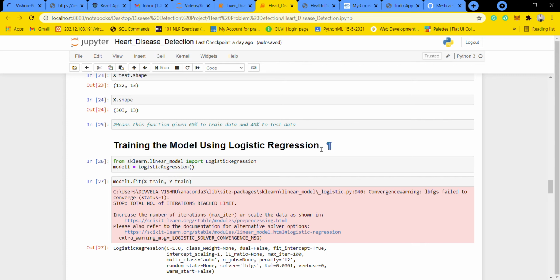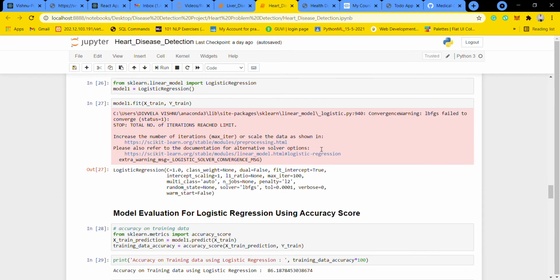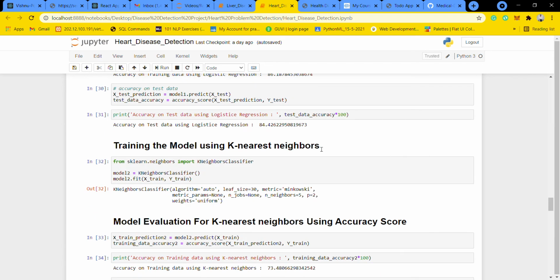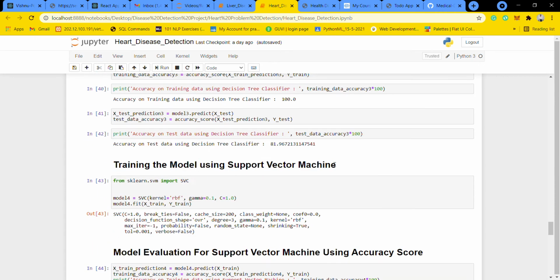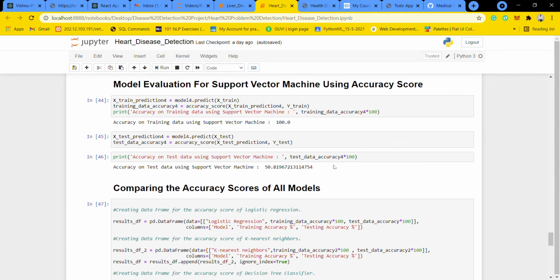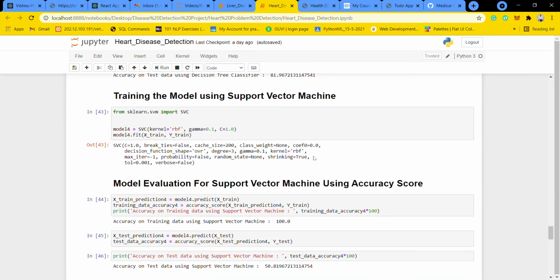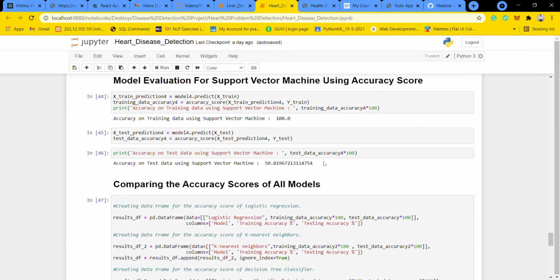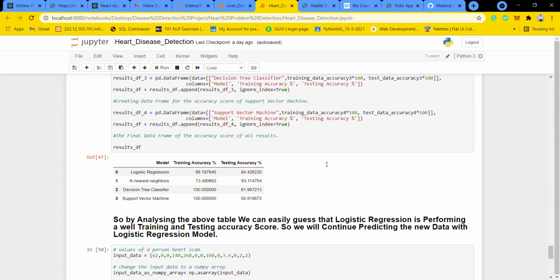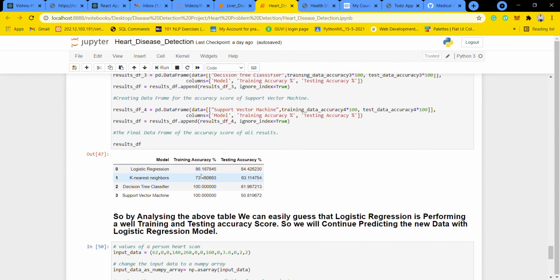I am considering the models logistic regression, k nearest neighbors, decision tree classifier, and support vector machines. I evaluated every model using accuracy score, to see how accurate each one is. I came to the conclusion that logistic regression works better than the other models.